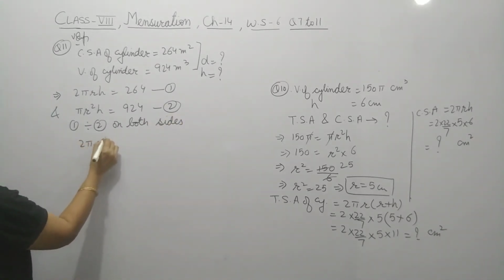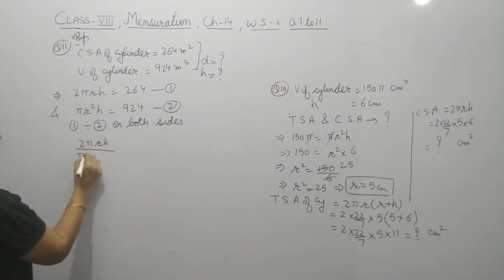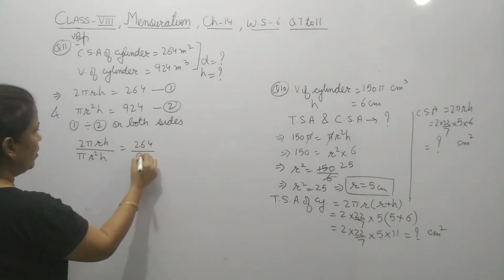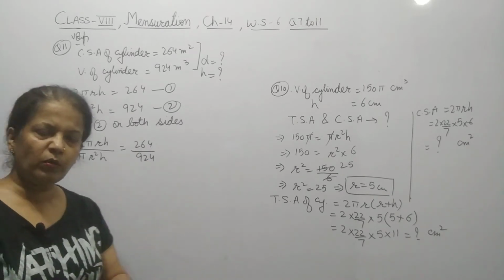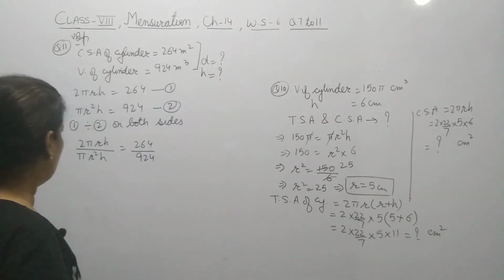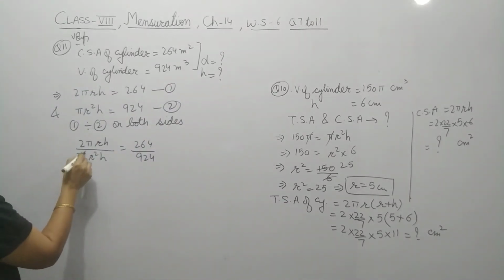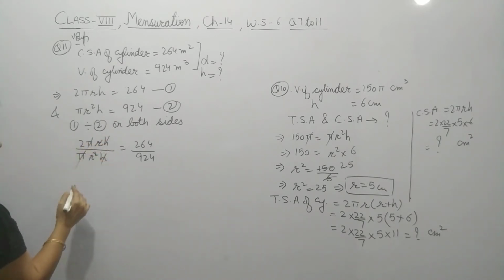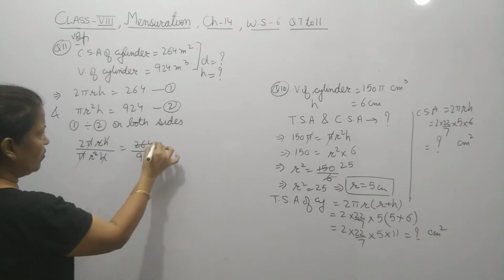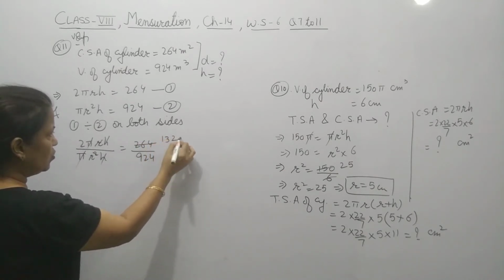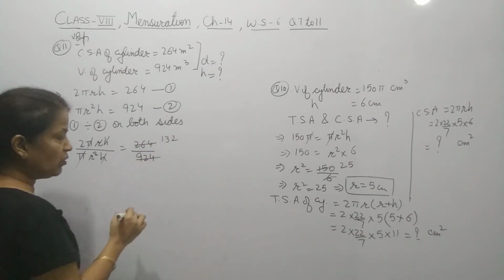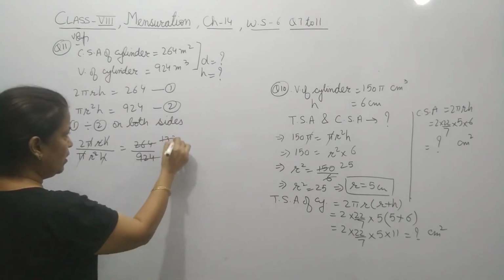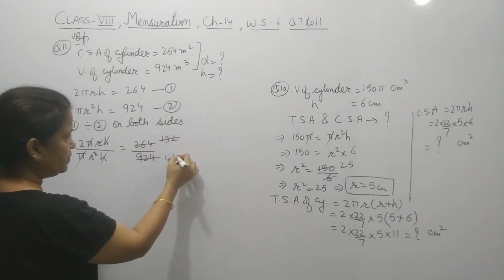So divide means upon, like this you will write it, equals 264 upon 924. So we will divide both the sides. Okay. So see what we can cancel. This cancels and this cancels. In the same way we will cancel 1, 3, 2. It goes with the 2. Then again it will go.